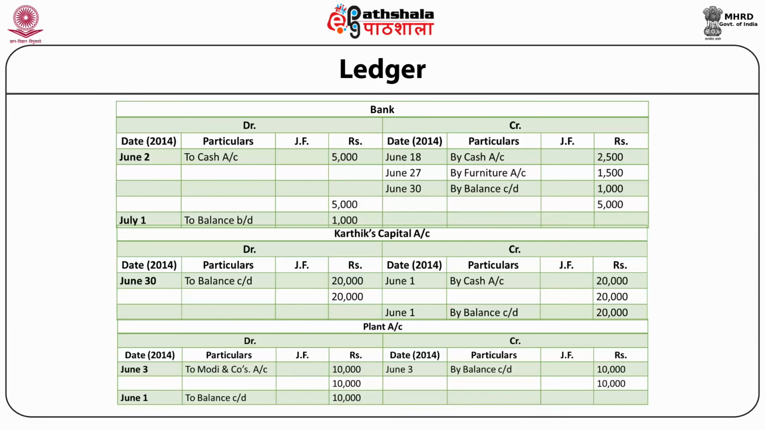Next, plant account. Debit side, June 3, to Modi and Company's account 10,000. Credit side, by balance carried down 10,000 on June 30. Now on debit side, we'll make an entry on July 1 as to balance brought down rupees 10,000.